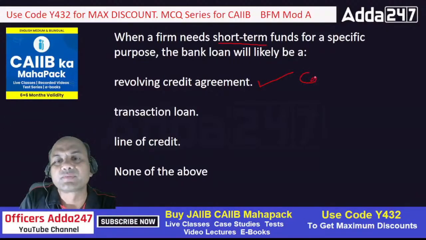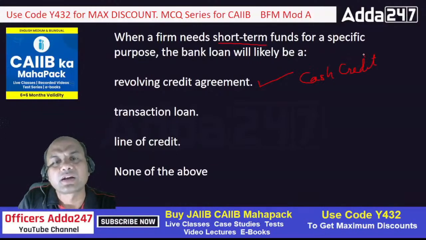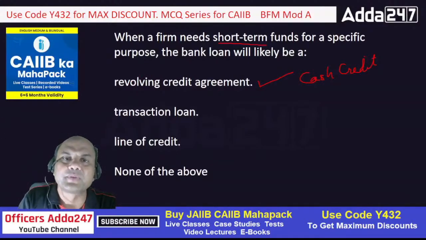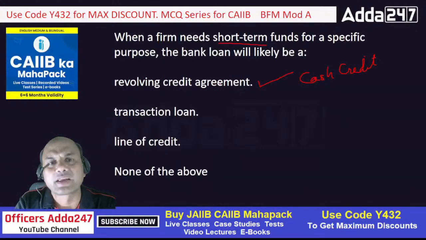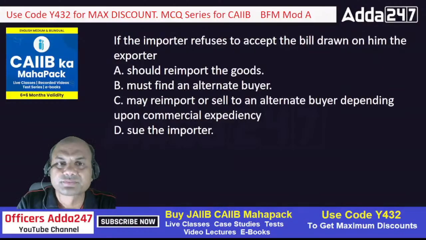What is cash credit? What is CC? CC is the revolving credit. What is revolving credit? Revolving credit means if I take the disbursement of CC, I give some checks to my suppliers, and once I get the money I repay back, and the amount is charged only for the withdrawn amount, right? That's the way CC works.